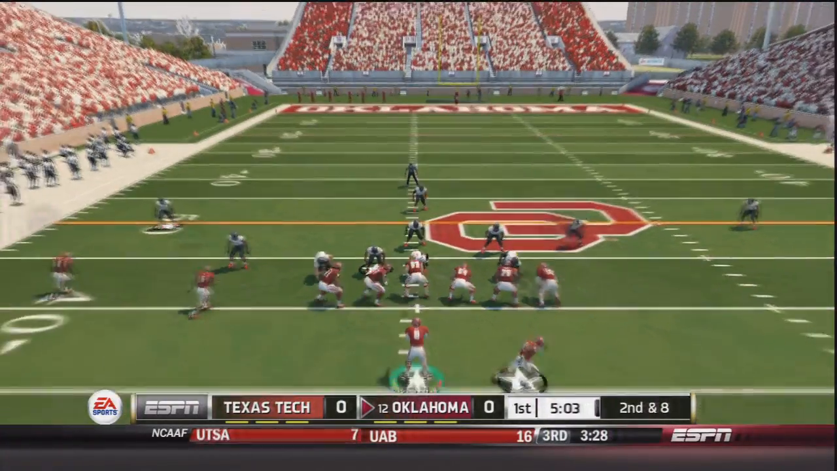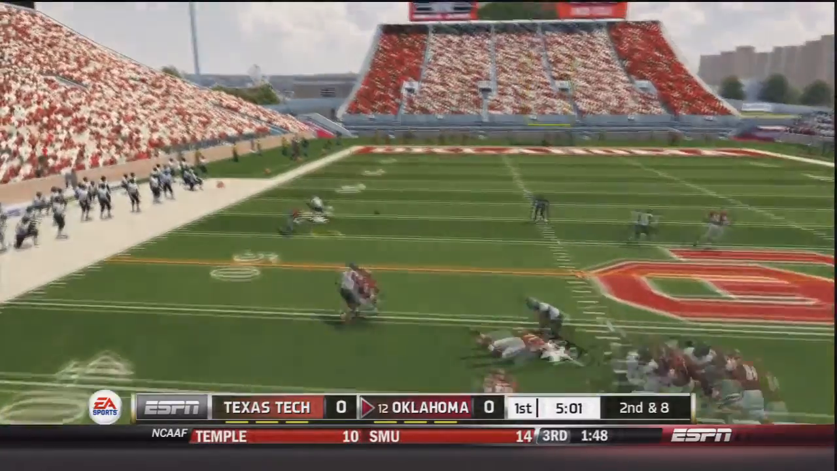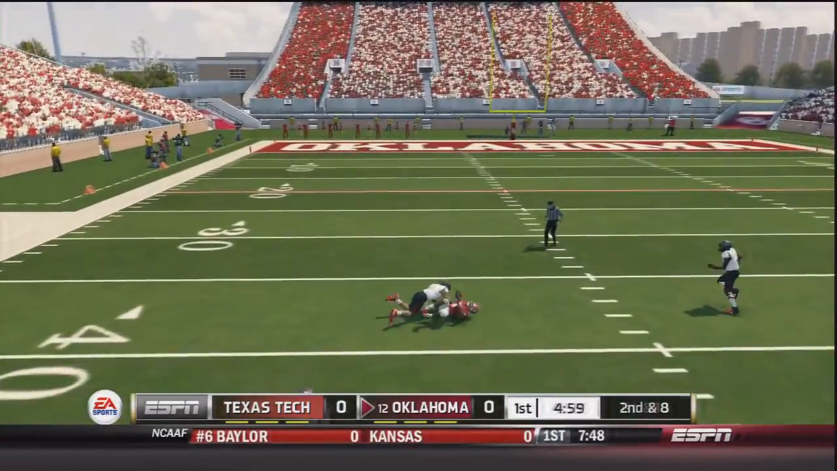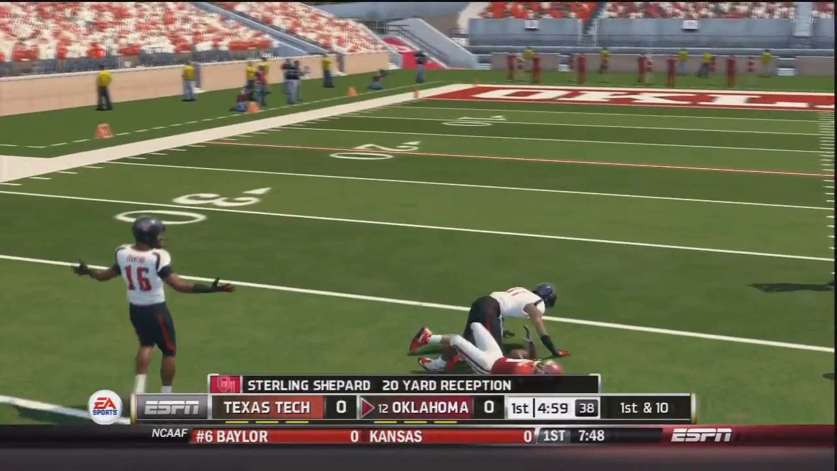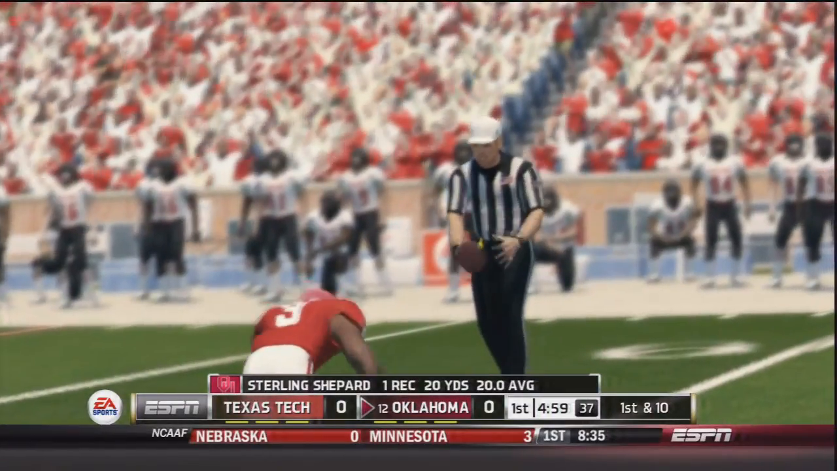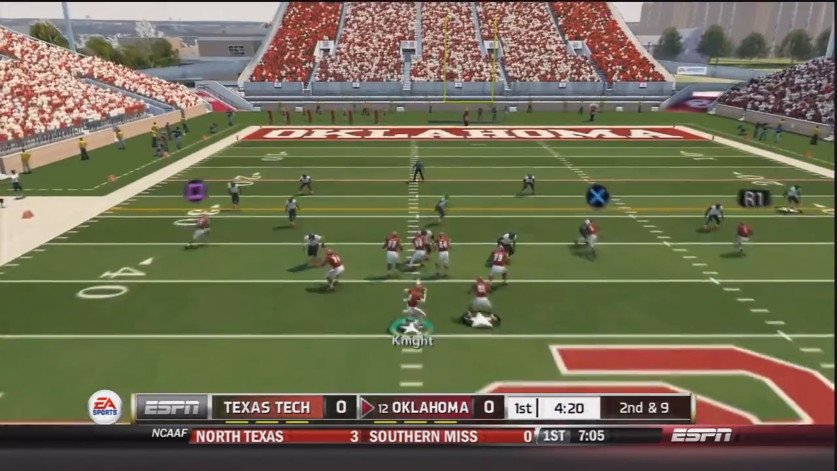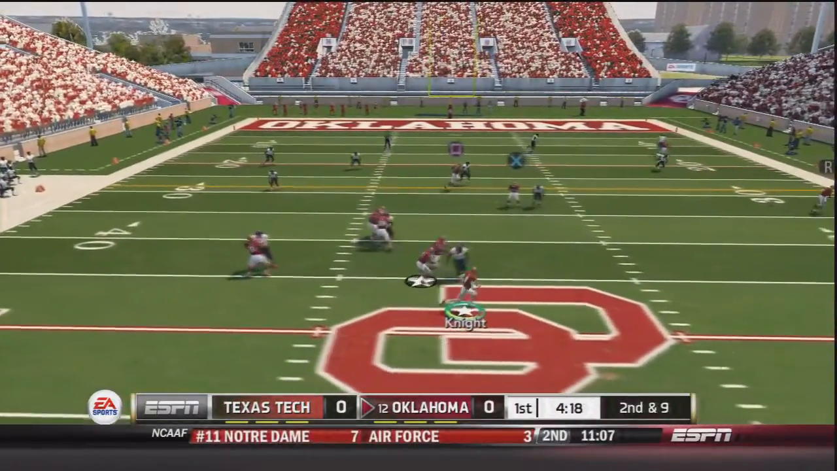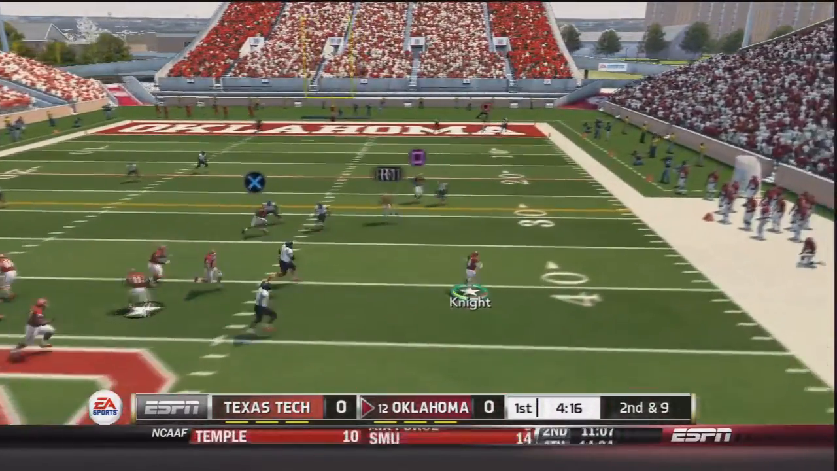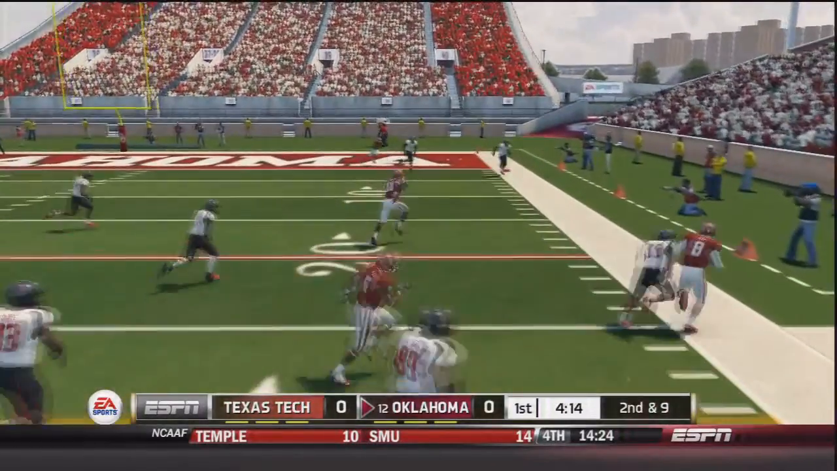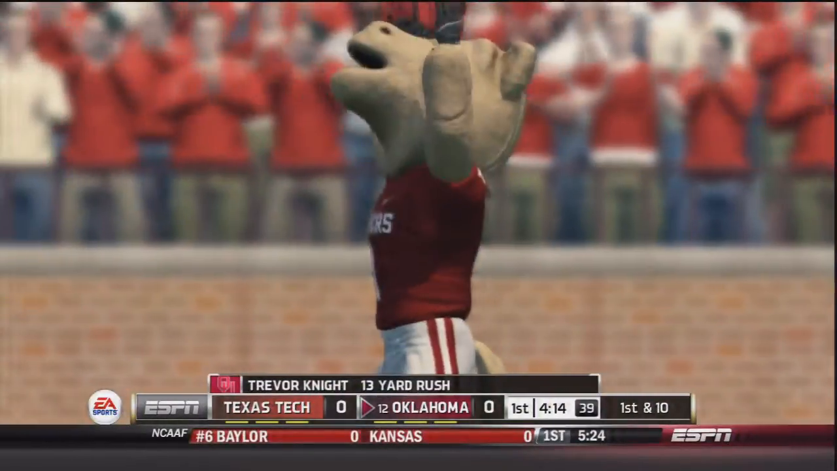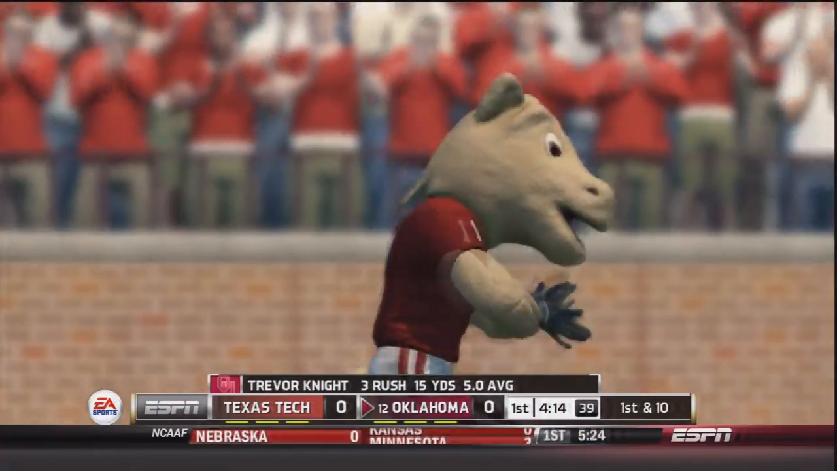Now Trevor Knight in shotgun. Knight takes the snap. He throws, and that's going to be caught by Sterling Shepard into Texas Tech territory, and a 20-yard gain. Shepard has been a major part of the offense this year. Now Trevor Knight coming out in shotgun on 2nd and 9. Knight drops back, rolls out to his right side. He's looking for someone to throw to, but he's going to just tuck it and run, and that is a first down for Oklahoma and a 13-yard gain for Trevor Knight.